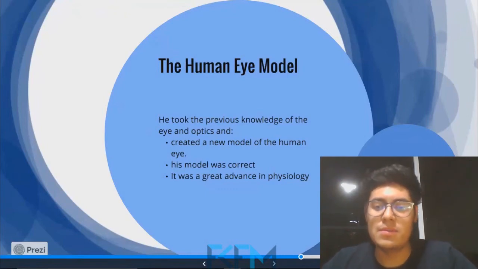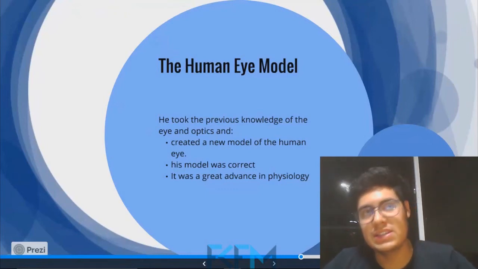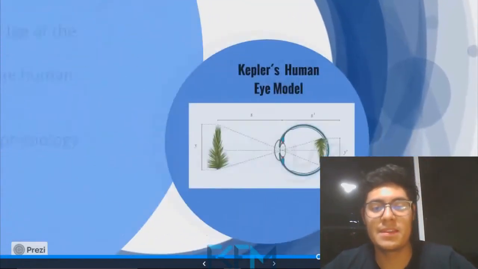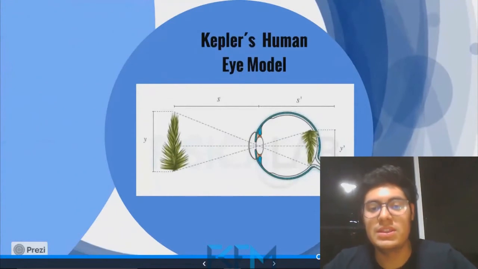where the pupil works like the hole where the light gets in a dark camera. The crystalline works like a lens, and the retina works like the screen where the image is projected. According to this model, the image is projected upside down, and the brain interprets it correctly. And this is how the human eye actually works.